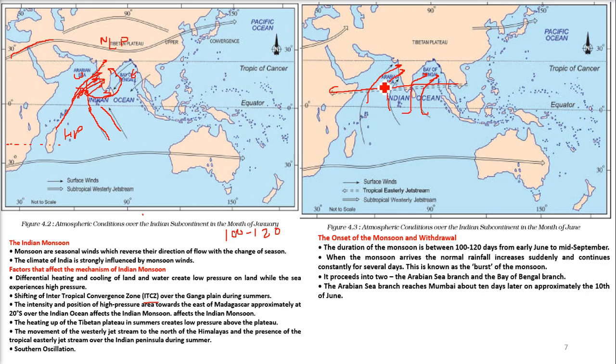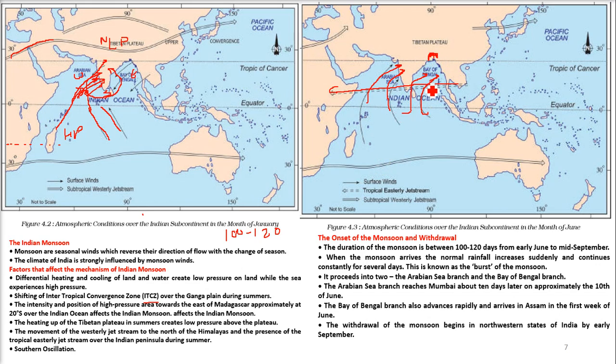So this Arabian Sea branch reaches Mumbai after 10 days, that is around 10th June. The Bay of Bengal branch also advances rapidly in this direction. It arrives at this place, that is Assam, in the first week of June. And the withdrawal, this is how it reaches.